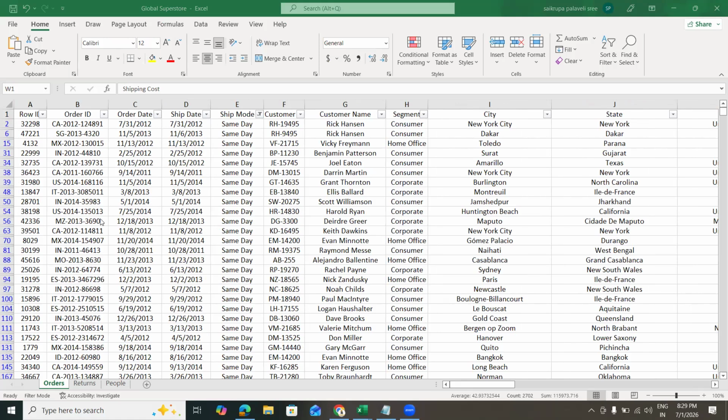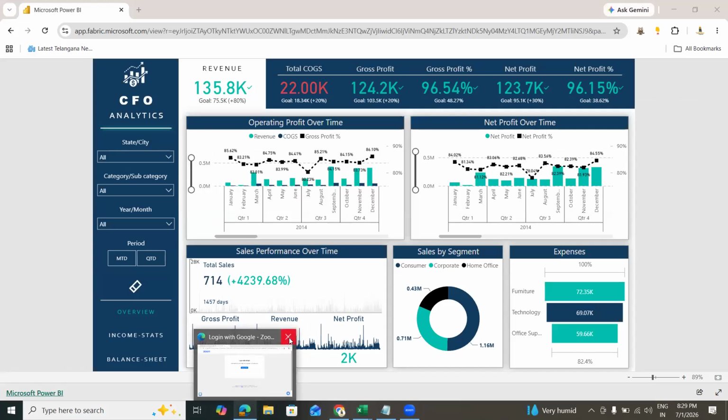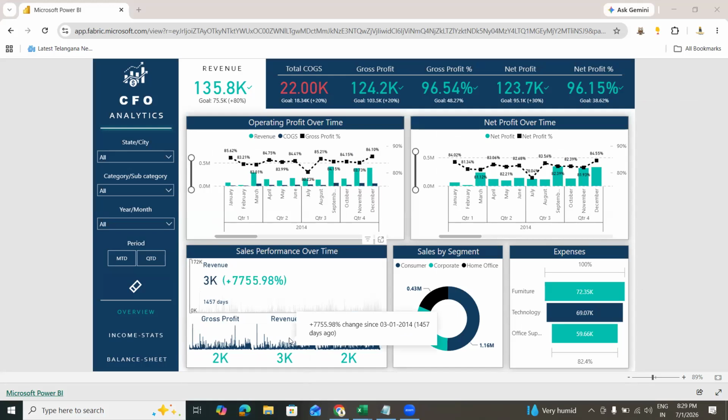This data is in Excel, which is old school. Now you cannot sit and look at the data every time. So for him, we have prepared this dashboard. If you look at this dashboard, it clearly tells you the total sales, the revenue, the gross profit, the percentage of profit, the net percentage, and which segment is leading. The consumer segment is doing good, and furniture is doing good. Like that, he is able to understand the data by looking at it.